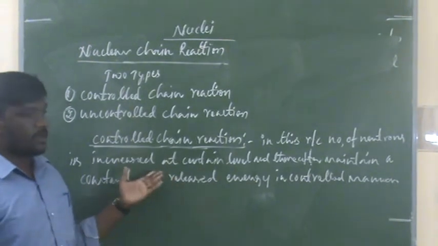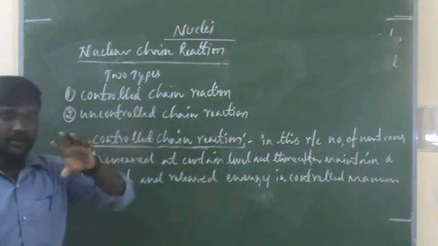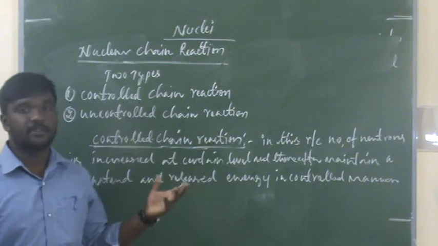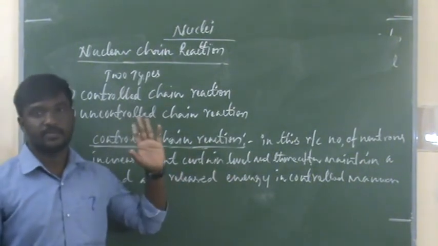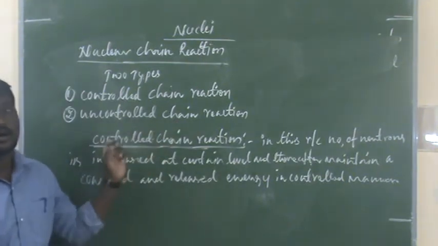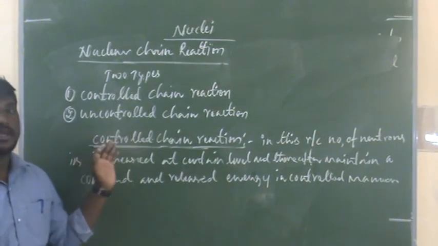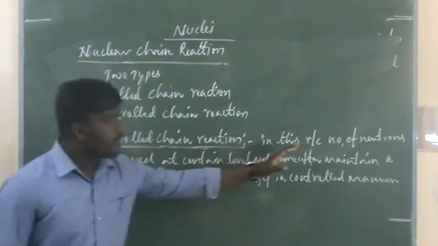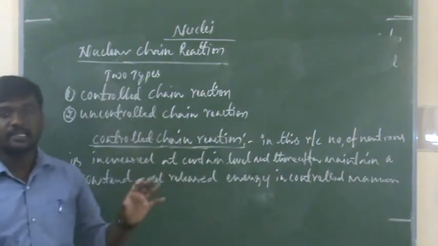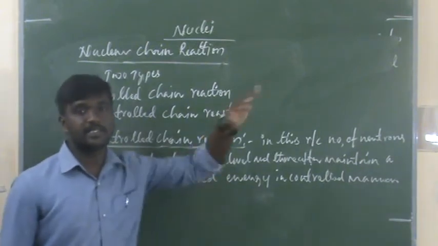So what is a chain reaction? Nuclear chain reaction means the released neutrons again cause nuclear fission, that is a continuous process. There are two types of nuclear chain reaction. One is the controlled chain reaction, another one is the uncontrolled chain reaction. In this controlled chain reaction, the number of released neutrons is increased to a certain level.